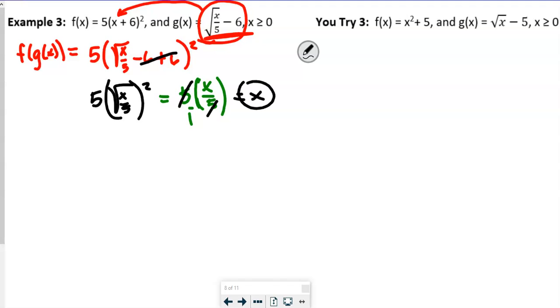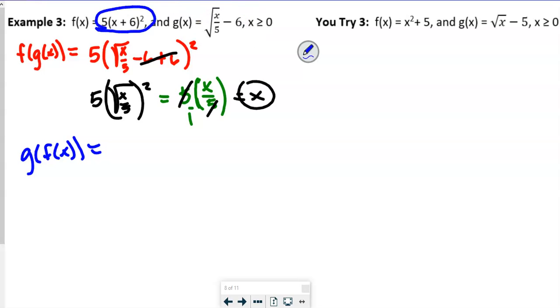So let's check it the other way. So now we're going to do g of f of x. And that's going to be equal to, now this time we're going to do it the opposite way. So let me erase this so I can show you what we're going to do. So this time we're going to take this whole thing and we're going to put it in for that x right there, okay? So we're going to do the square root of 5 times x plus 6 squared over 5, and then what?